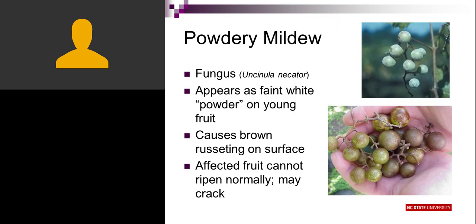Another pathogen that causes problems on muscadines is powdery mildew. And this has a little bit of a different look from the other diseases. The powdery mildew forms a white, powdery, thin fungal layer on the surface of the fruit. And after infection, the fruit has scars. So the upper picture, you see the white powdery growth on the berries, and in the lower picture, you see scars on the fruit, a russeting appearance.